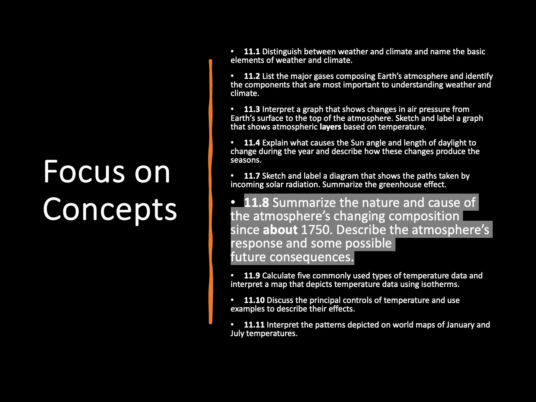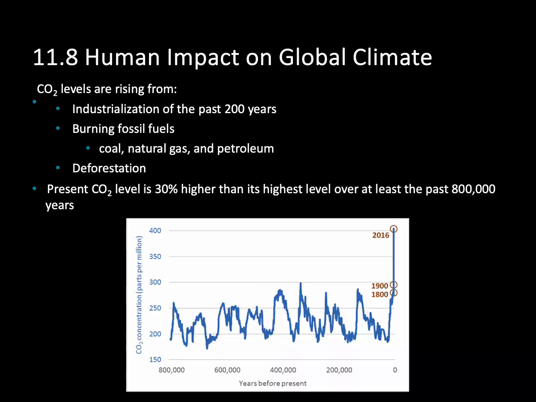In this video, we're going to discuss how our atmosphere has changed its composition since the 1750s. Basically, since the Industrial Revolution, how have humans changed our atmosphere and the amount of gases that we see inside of it? A little over 200 years ago, we entered the industrial era. And this was a time where humans began burning fossil fuels for energy.